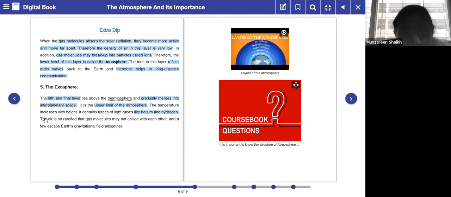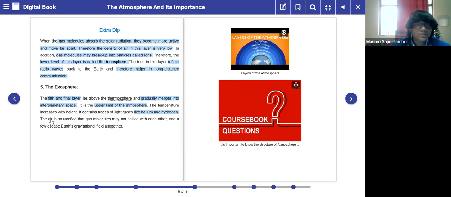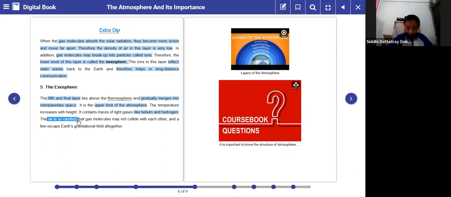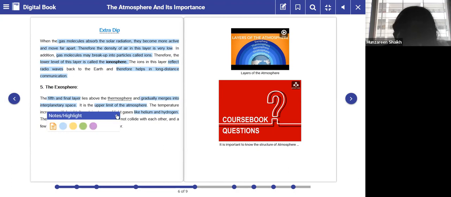Okay, the air is so rarefied that gas molecules may not collide with each other, and a few escape Earth's gravitational field altogether. So the gas molecules present in this particular layer might not collide with each other, and because of that, Earth's gravitational field is escaped. Clear? Yes, ma'am. Gas molecules may not collide with each other. Why? Because the air is rarefied.